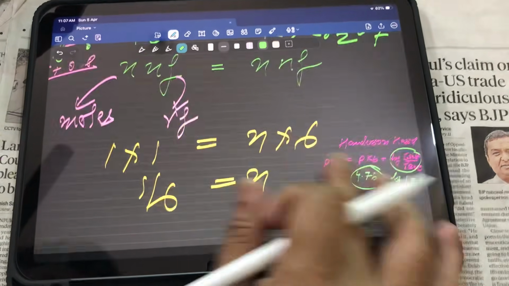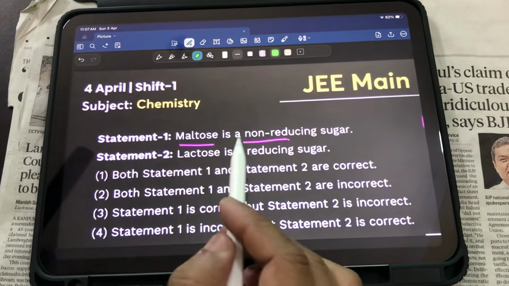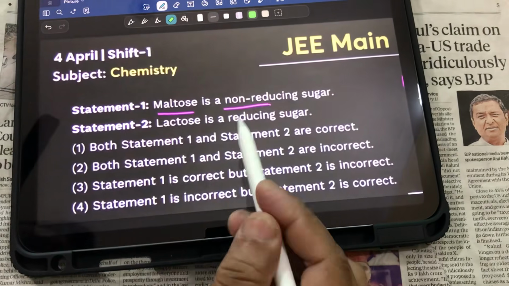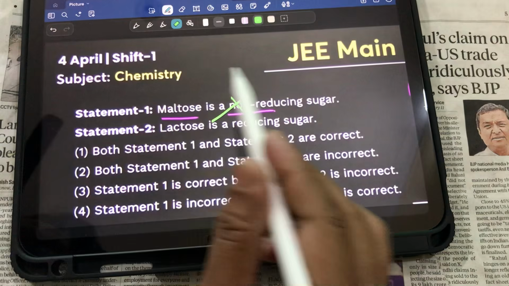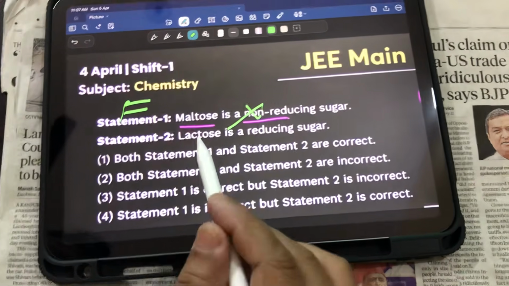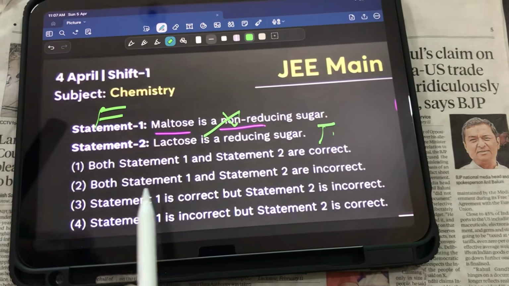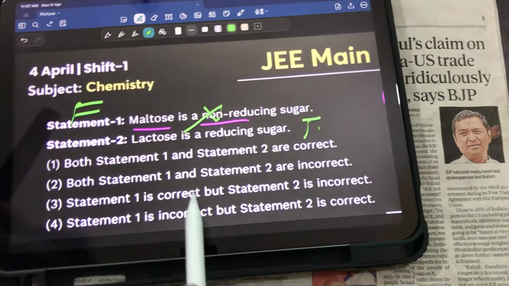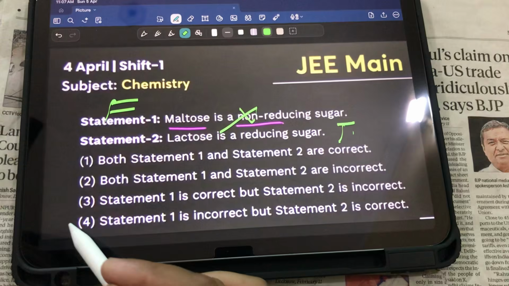Last but not the least, let's see. Here is the question. Maltose is a non-reducing sugar. Arey bhaiya, this is absolutely wrong. 2 days back only I taught you maltose is a reducing sugar. Why have they written non-reducing? So false. Lactose is a reducing sugar. True. Statement 1 is false, second is true. Now take care, statement 1 is incorrect but statement 2 is correct. So this is your answer, my dear students.